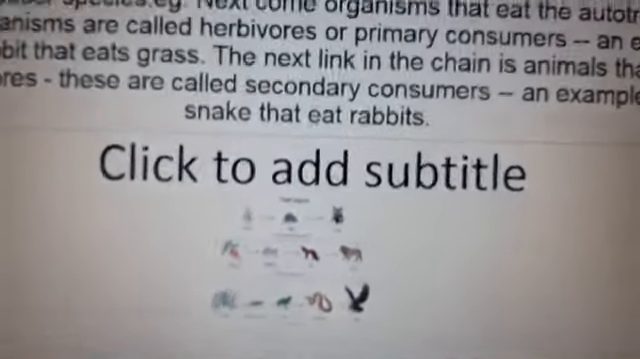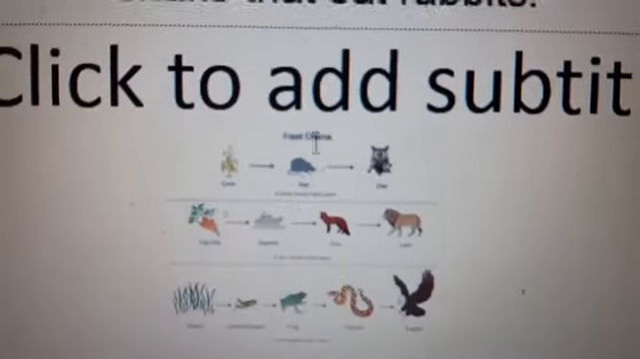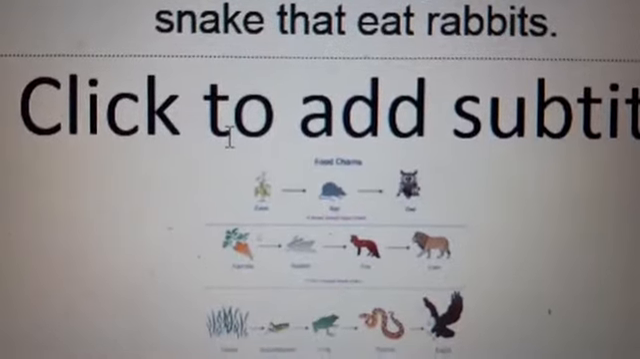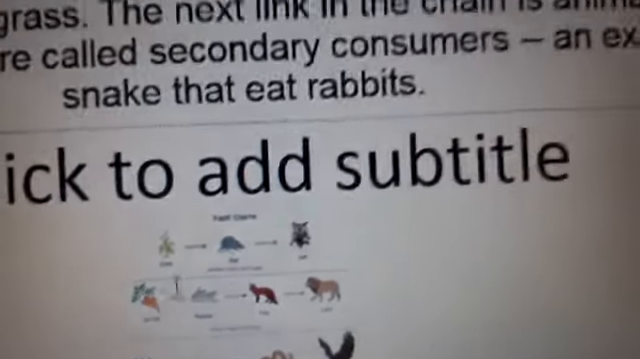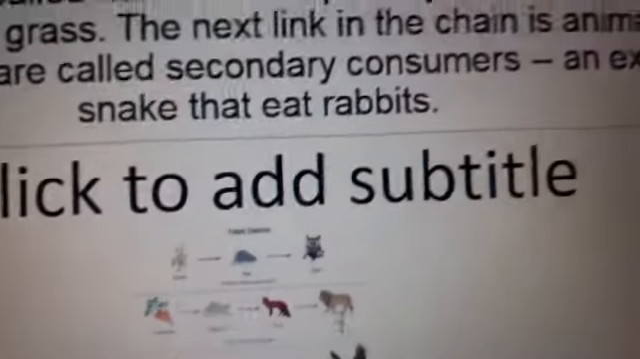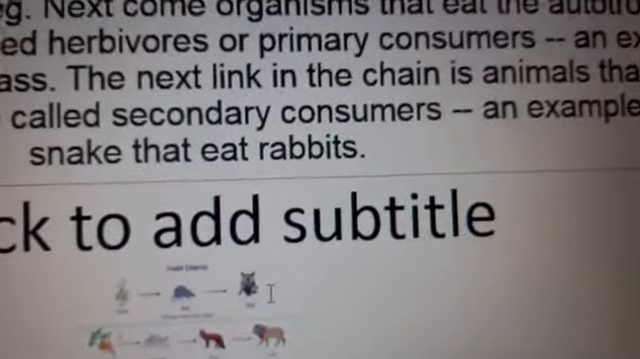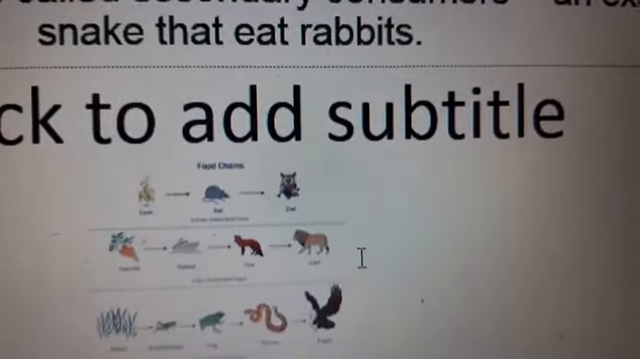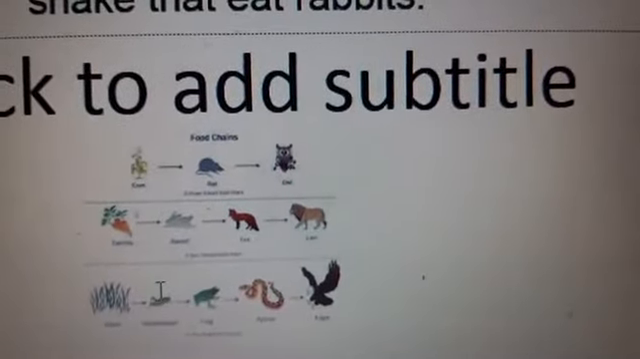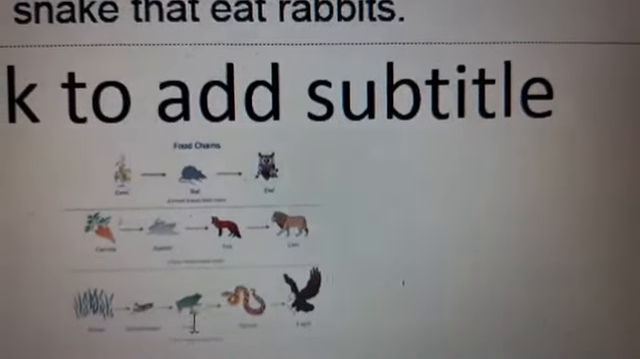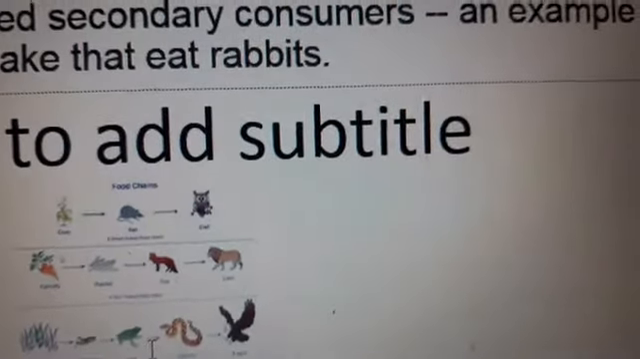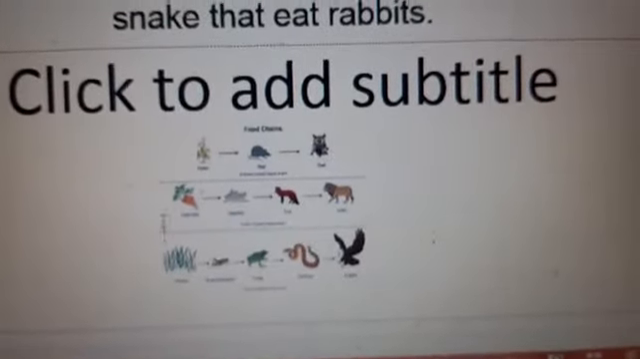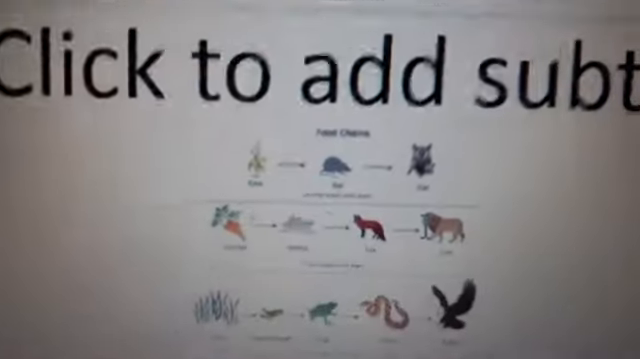This is a diagram of a food chain. Here we see corn eaten by mouse and mouse eaten by owl. This is a carrot, carrot eaten by rabbit, rabbit eaten by fox or lion. This is grass, grass eaten by grasshopper, grasshopper eaten by frog, frog eaten by snake, and snake eaten by hawk. So this food chain is shown very clearly here.